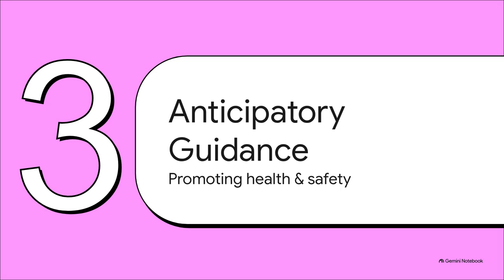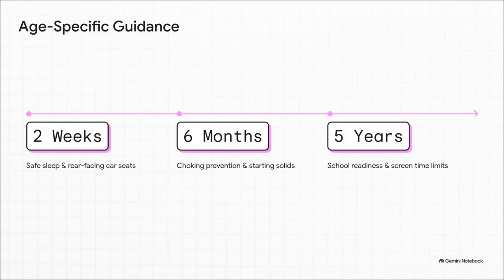Okay, Section 3, Anticipatory Guidance Standards. Let's look at promoting health and safety. Here we're shifting from preventing disease to actively promoting safety. This timeline maps out age-specific anticipatory guidance, and it's fascinating to see the evolution. At 2 weeks old, your documentation must reflect conversations about safe sleep positioning and rear-facing car seats. Then, by 6 months, we pivot to things like choking prevention and starting solid foods. Fast forward to 5 years, and the chart really needs to show counseling on school readiness and setting strict screen time limits.